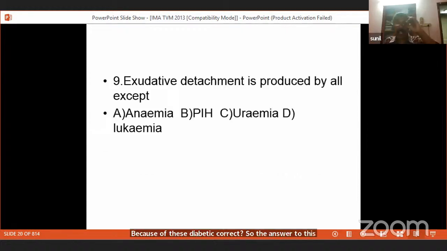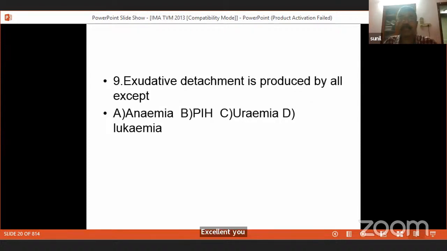So exudative detachment. I have included all these retinal questions as the initial part of this question, because majority of the questions in all the premier, major entrance examinations come from retinal diseases with which we are not much familiar. So I thought I will introduce these questions first, but they are a little tougher than the other questions. Exudative retinal detachment is produced by all except.